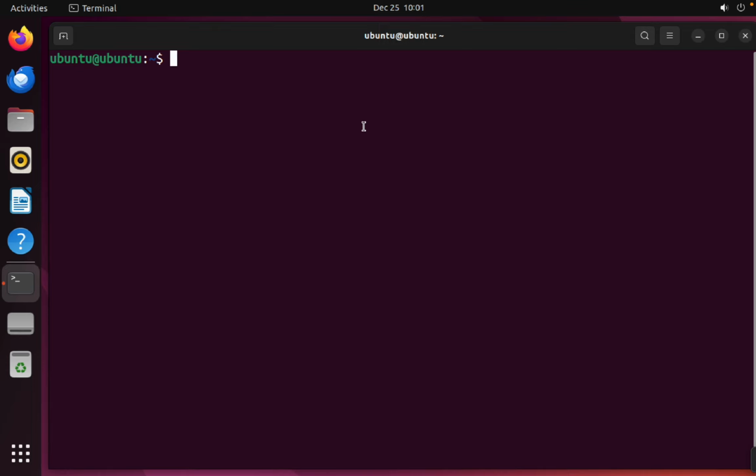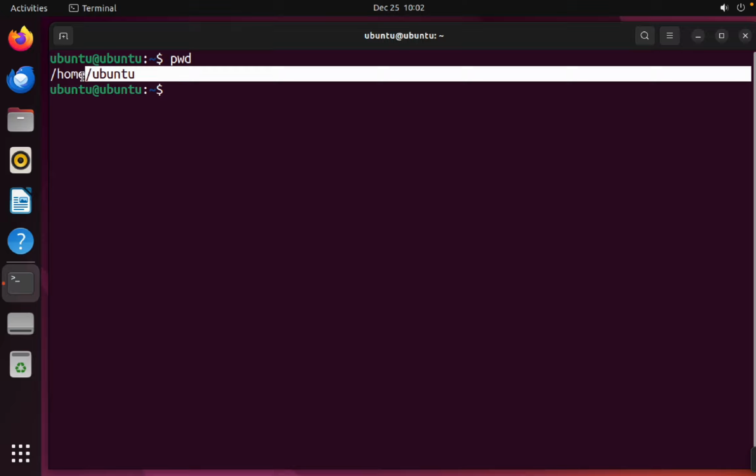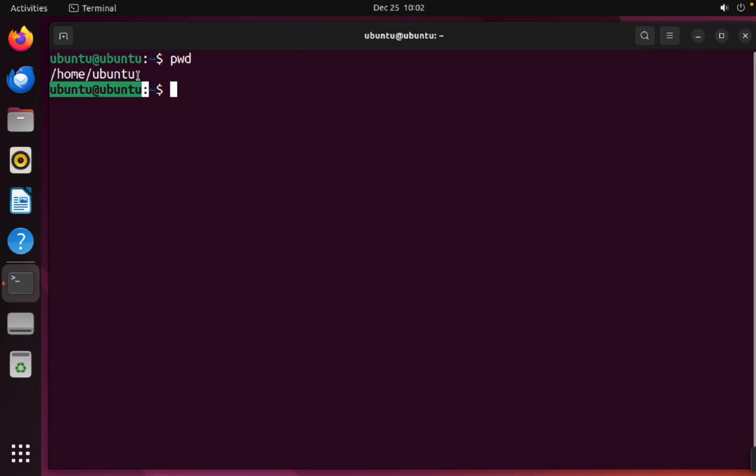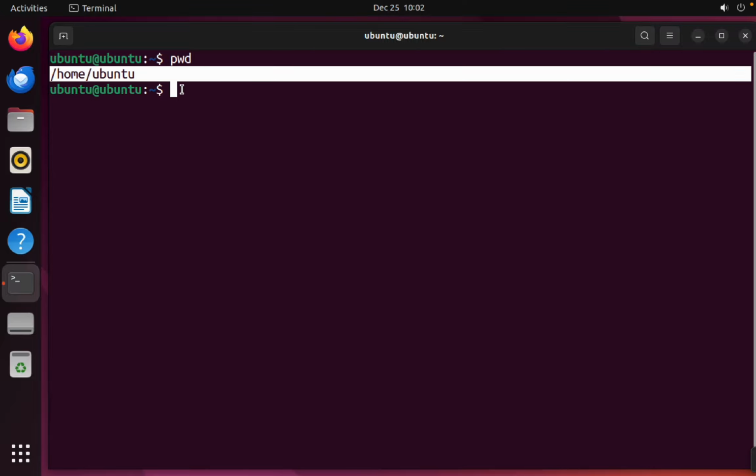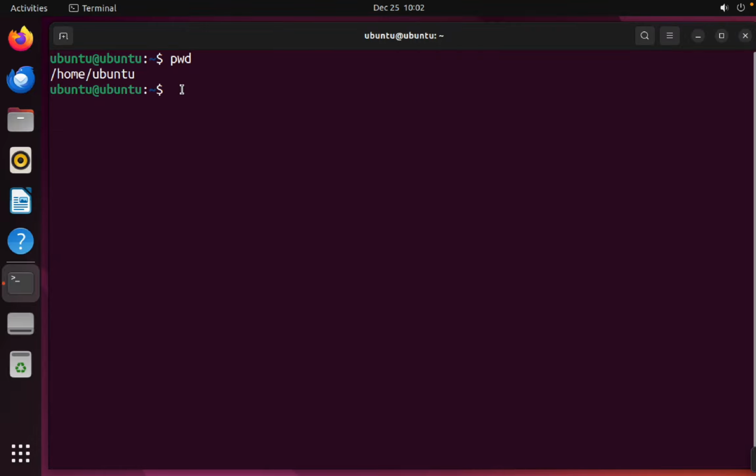So the first command we are going to explore is pwd. pwd shows where you are currently working in the file system. When you open a terminal, you usually start in your home directory. So we are currently in the home directory. We are the user Ubuntu, so this is the username Ubuntu. Actually, knowing your location is crucial when you are running a tool.